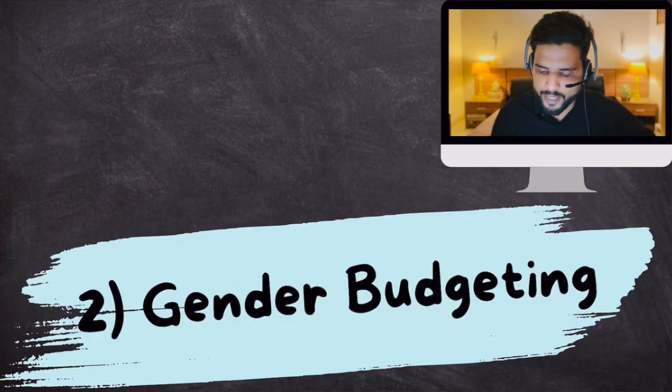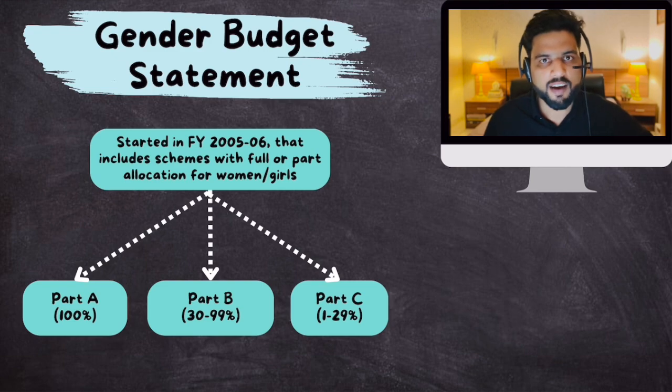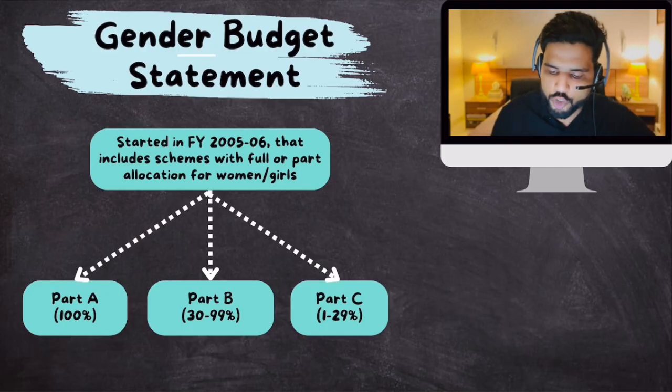Okay, some information that you need to know about gender budgeting, because an MCQ might be constructed. So you need to know about this. So let's talk about it. Okay, so gender budgeting. Now with the budget, it is mandatory for the government, not a legal responsibility, but the government has made a rule that along with the presentation of the budget every year, we will present a gender budget statement.